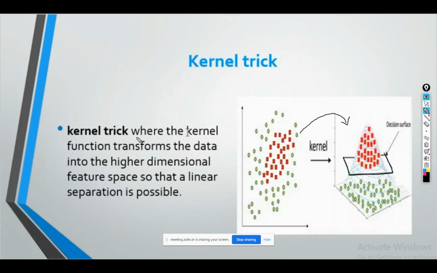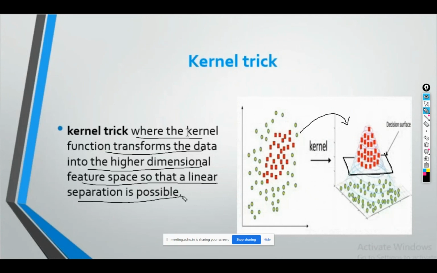So the kernel trick is where the kernel transforms the data into a higher dimensional feature space so that linear separation is possible. Because SVM also does only linear separation. So we cannot draw a polynomial line or a circle line. We'll only be able to do a linear separation.